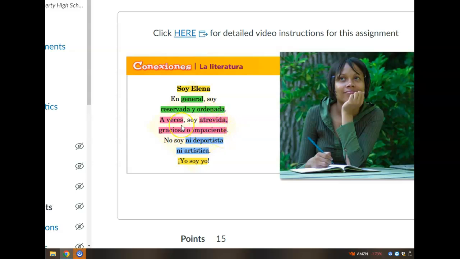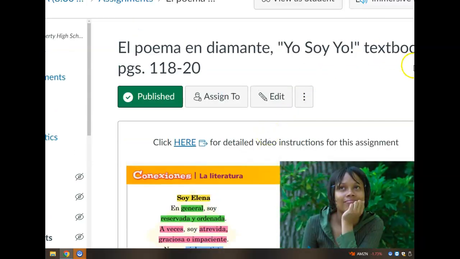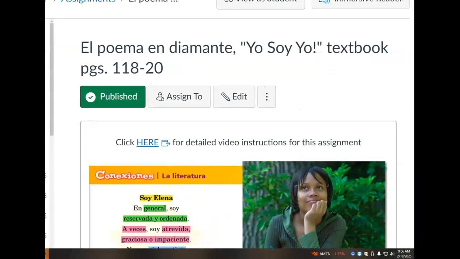3 adjectives that describe what you tend to be like, not always, but for the most part. And then finally, the last description is 2 adjectives that don't describe you at all. No soy ni deportista ni artística. I'm not athletic or artistic. So 2 adjectives that don't describe you at all. And then finish off with yo soy yo. You'll take a picture and submit this in Canvas. That is your only homework due for next class, El Poema en Diamante.